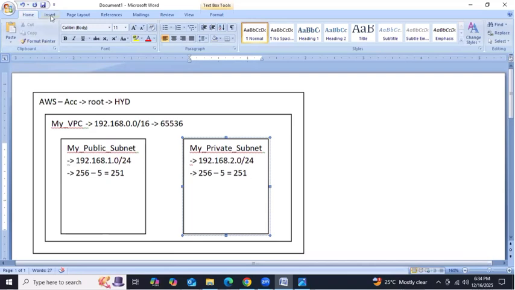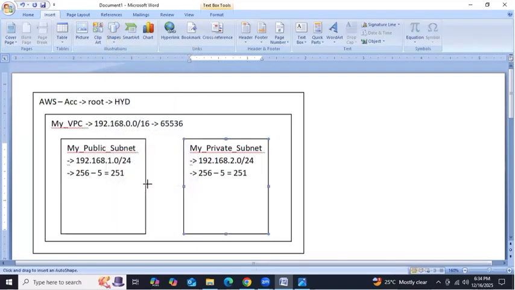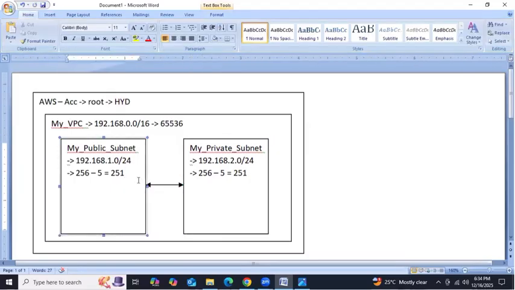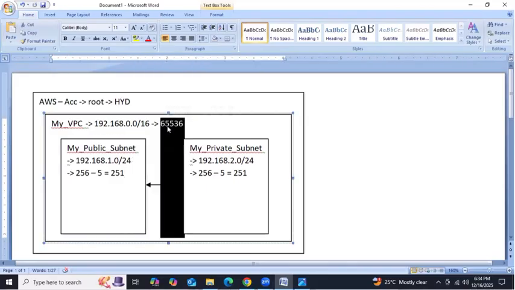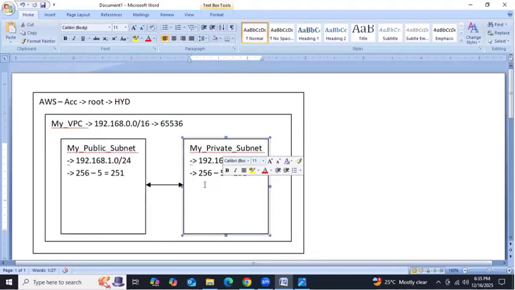Guys, remember, by default, your private subnet and your public subnet both have communication. We can communicate from here to here, here to here. Remember, by default, because VPC is one total network, and in the total network we will have multiple networks. From 64,536 only, we got this 251, we got this 251. So that's why by default both the subnets have communication.